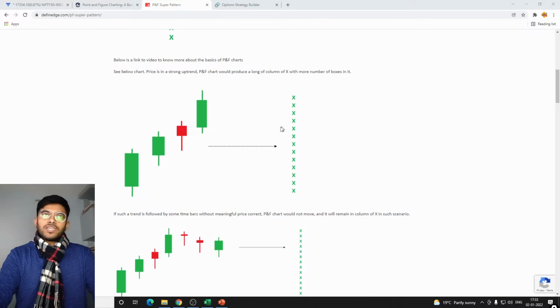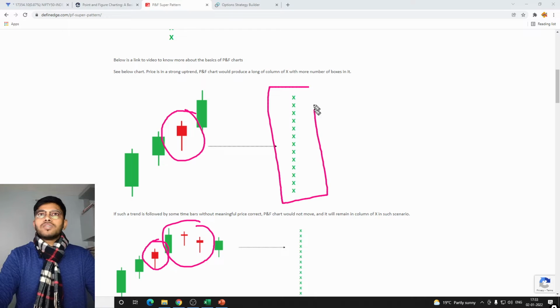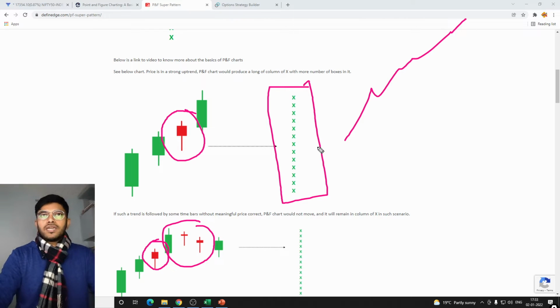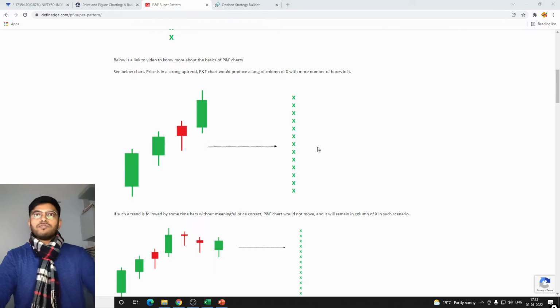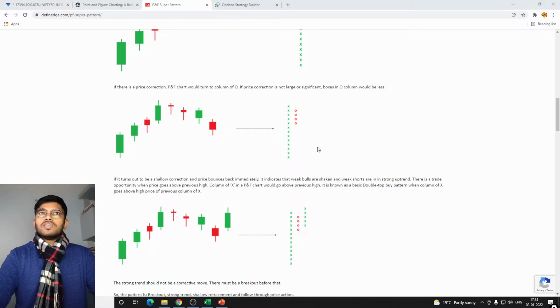As you can see, you can also read about it, it tries to avoid all the noises in the data. So if there are noises like this, all of these will be avoided, and you will get a clearer picture that the price is generally in an uptrend. So you will not have any kind of hiccups or confusion regarding the trend, where the price is going. So that's what point and figure helps you with. It helps you with the psychology of holding on to your trades and not letting them end before time.